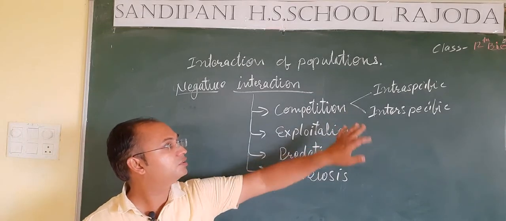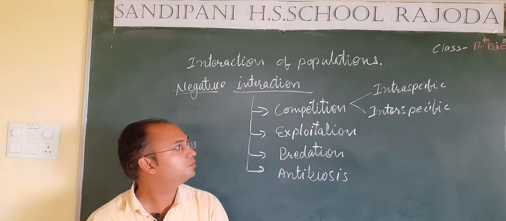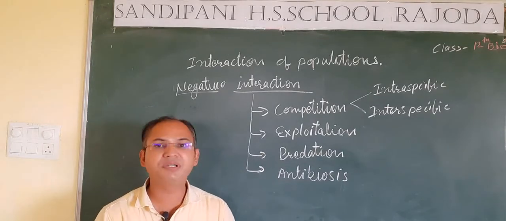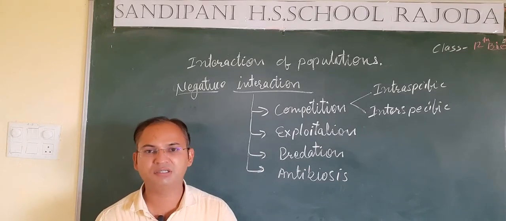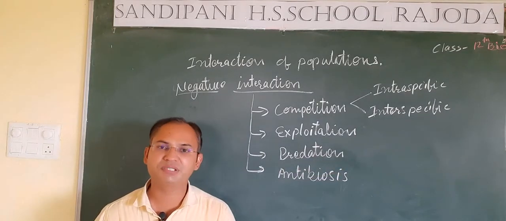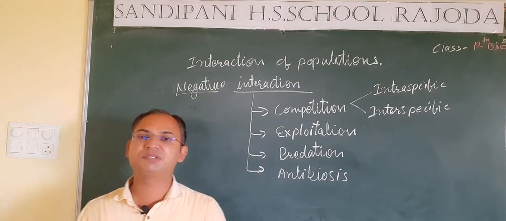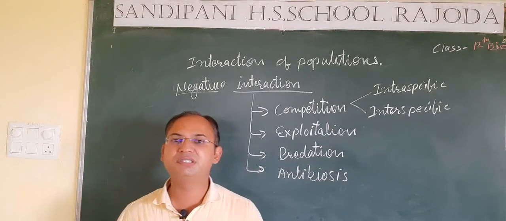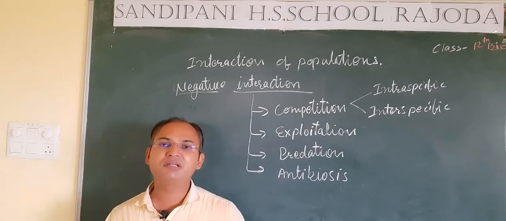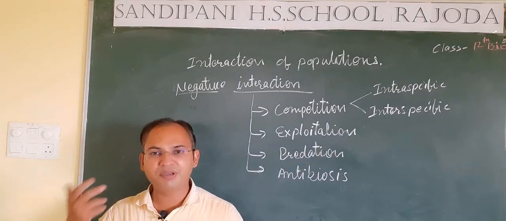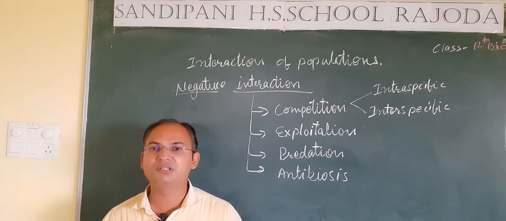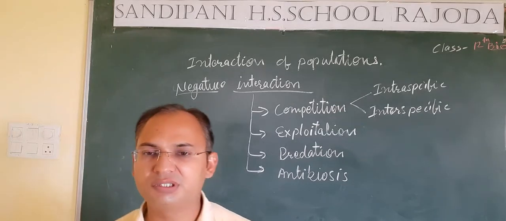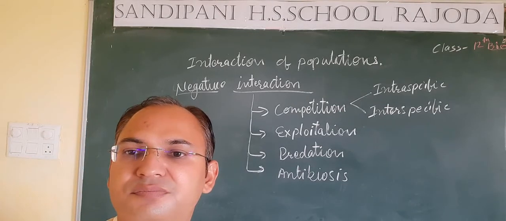So in intraspecific competition, the members of the same species compete with each other, but in interspecific competition, the members of different species compete with each other. They inhibit the growth of the population of the other species by using their food resources, their water resources, their nutrition resources, etc.